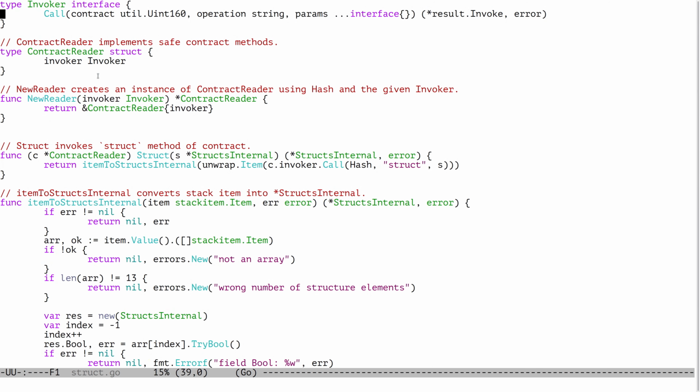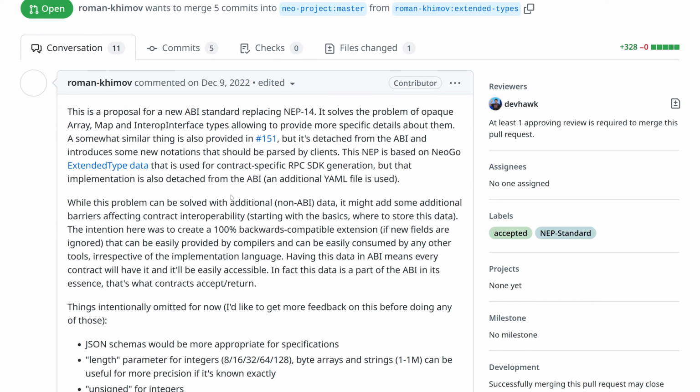and SDKs, so we have submitted a proposal for a new ABI standard that can replace NEP14 and that will include this data that we currently have as an additional YAML file in NeoGo, but this will just be a part of the manifest JSON.